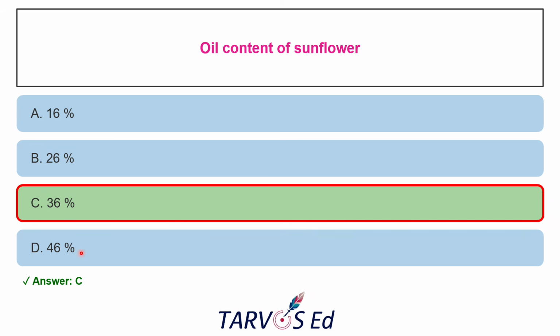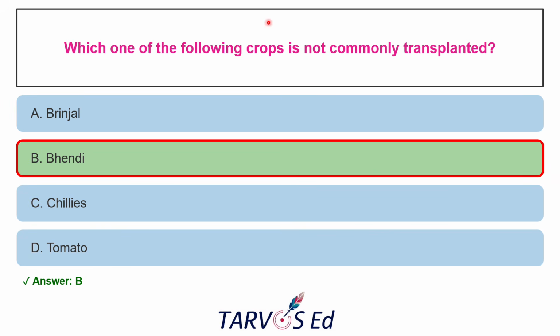46% is generally higher than the oil content of sunflower, and this will be seen in groundnut and sesame and all that. So that will be ranging from 45 to 50%. Understood? The next question is, which one of the following crops is not commonly transplanted?